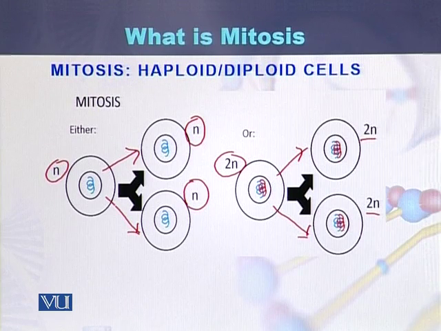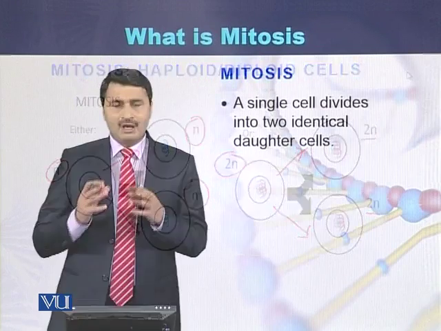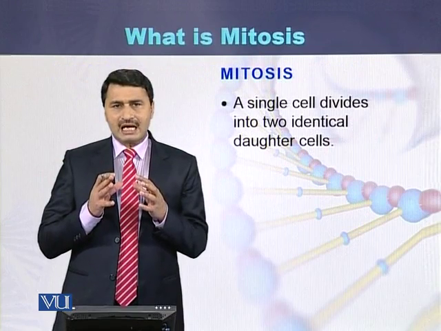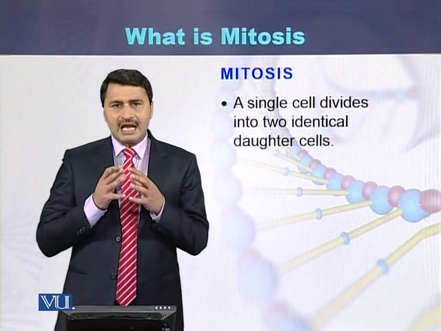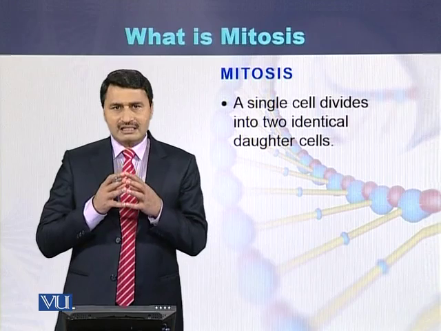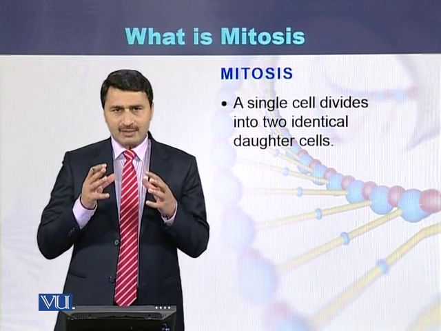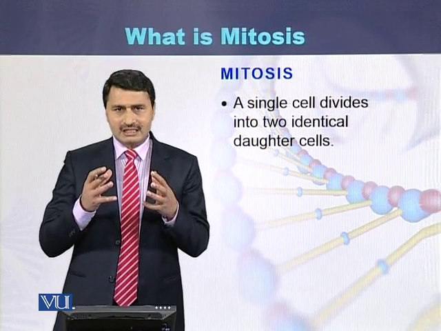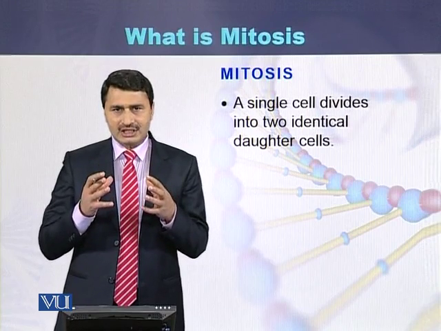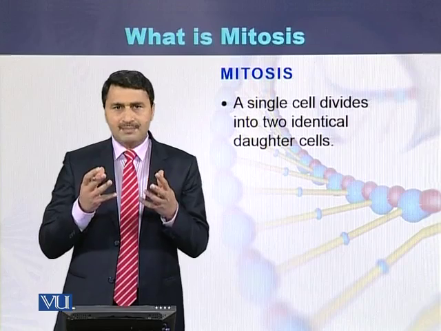So mitosis is a process that can happen in haploid cells, and mitosis can also happen in diploid cells. Mitosis is a cell division that divides a single cell into two cells. The two cells which are produced from a single cell are genetically identical to the parent cell.